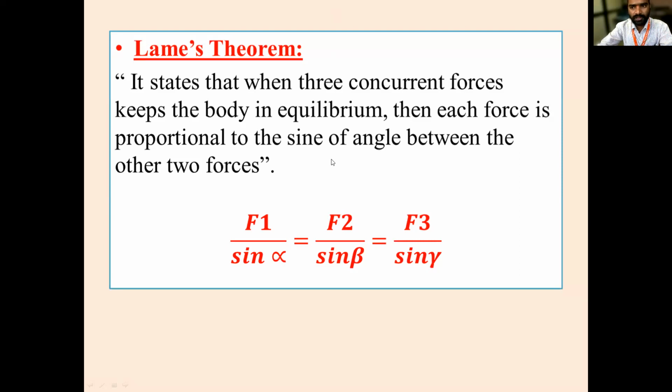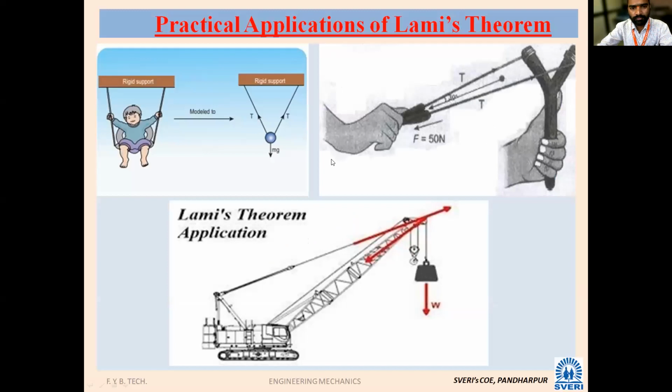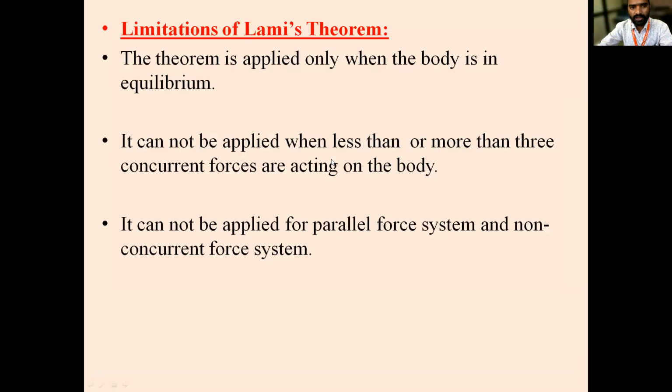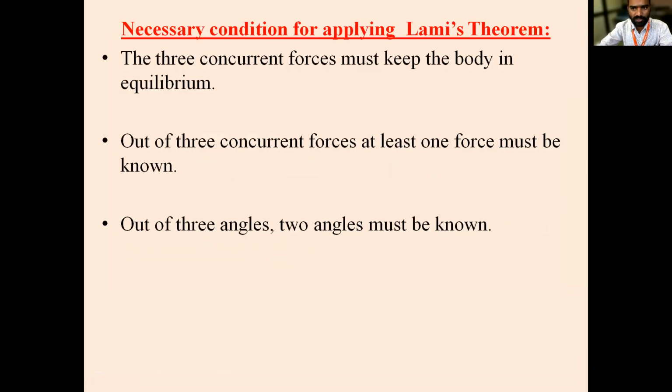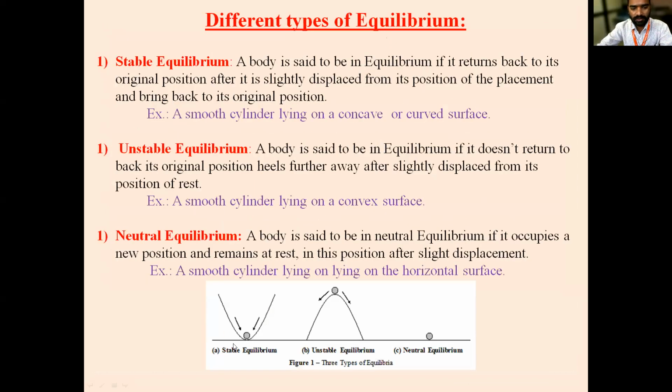When is it called a stable equilibrium? When the body comes back to its original position after the displacement, then it is called a stable equilibrium. If you give a disturbance to this body, it will come back to its original position only. Then it is called stable.